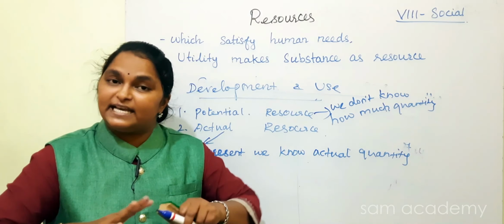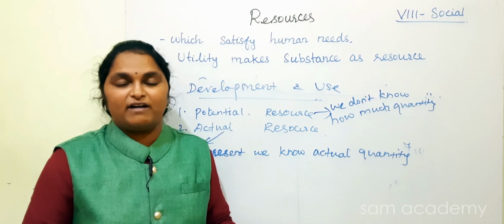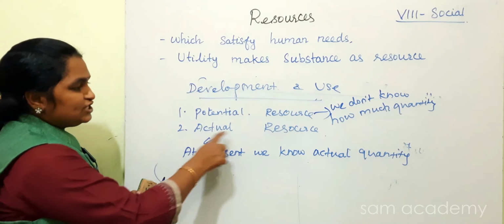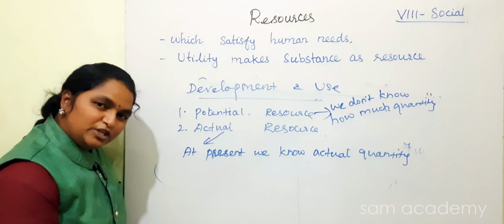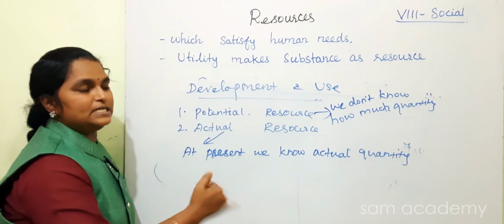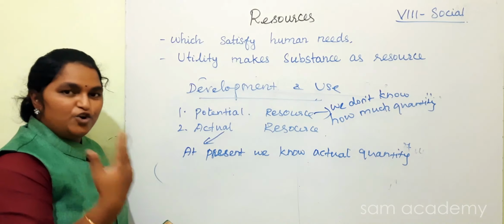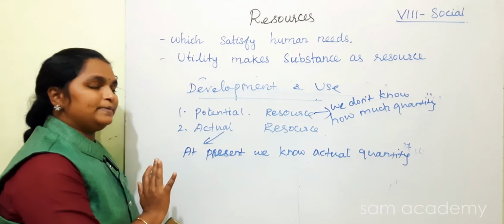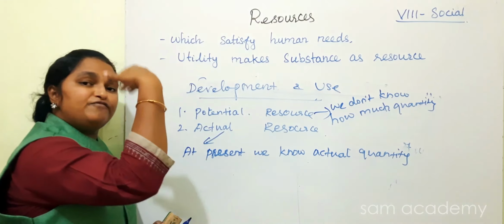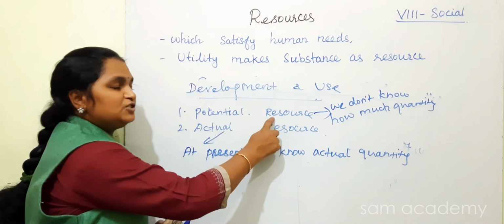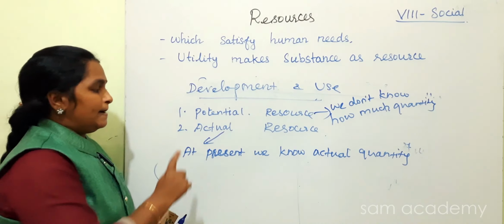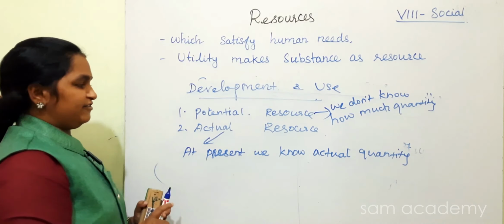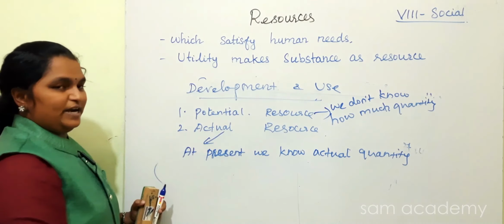If we don't know the quantity, we didn't measure that quantity, that means potential resource. The actual resource we are using now because we know the quantity. But potential resources, we don't know the quantity, how much exactly is present in our world. At the same time, we will use that resource for future purposes. So the potential resource will be used in the future. The actual resource will be used at present. Okay. This is the major difference. They will ask what is the difference between actual and potential.